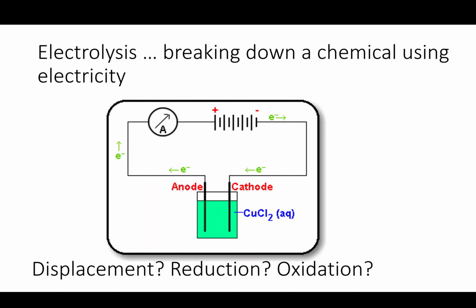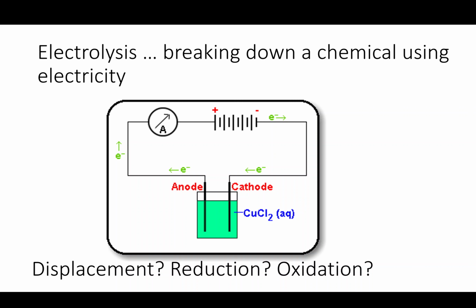Now it's important because you need the movement of ions that there is a liquid in here, and we call that liquid the electrolyte. So this electrolyte is aqueous copper chloride, but you could use a molten solution as well. Now I'll talk a little bit more about electrolysis in a bit, because electrolysis, when you have solutions, can be a little bit difficult and a little bit complicated. This is quite a simple one because it's just copper chloride.